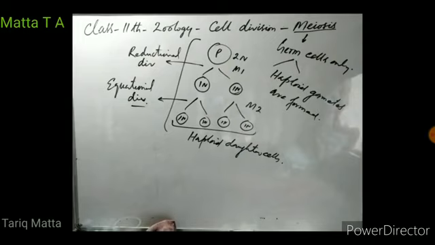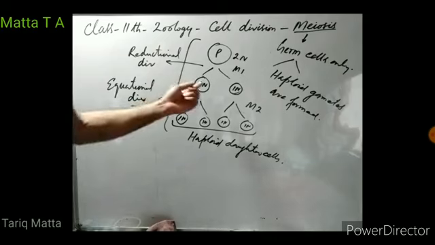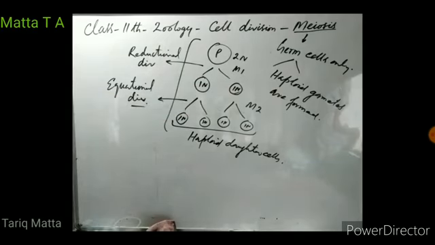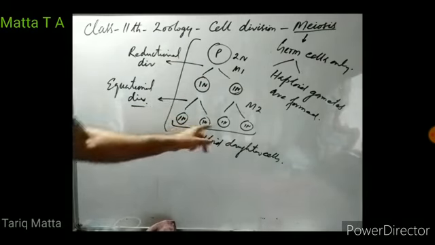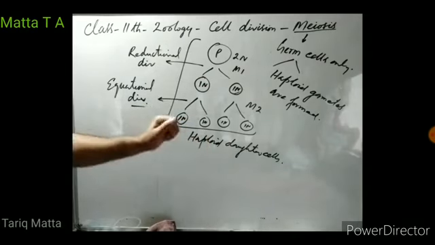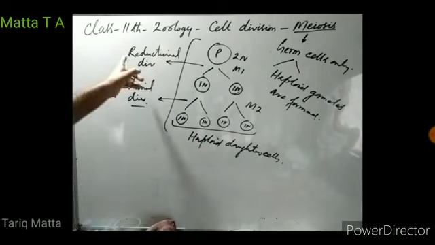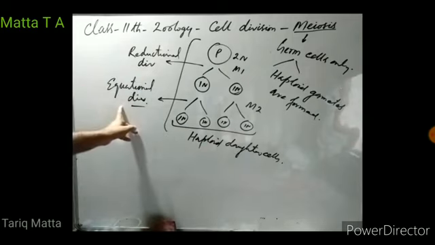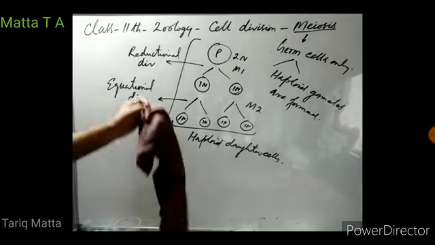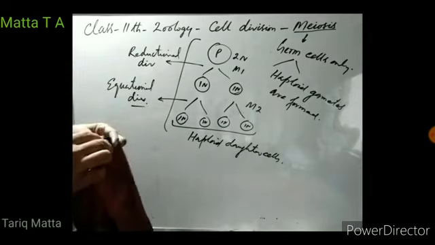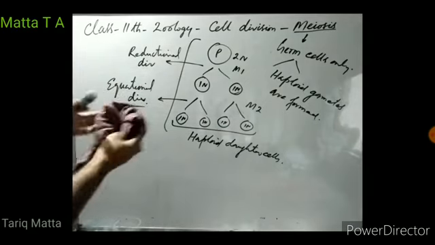A diploid cell is changed into a haploid cell. Then in meiosis second, these two daughter haploid cells still have double DNA content, which is equally distributed among four haploid daughter cells. So meiosis first is reductional and meiosis second is equational division. Let us discuss this meiosis in detail.